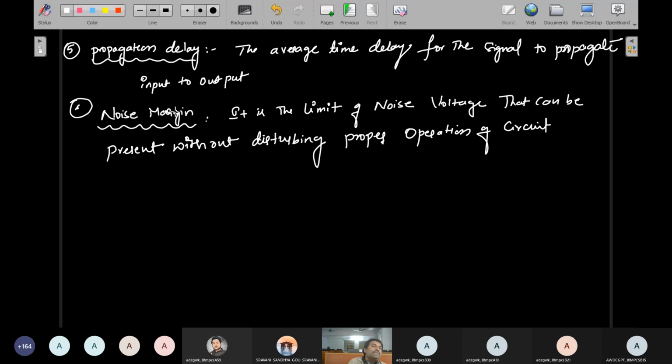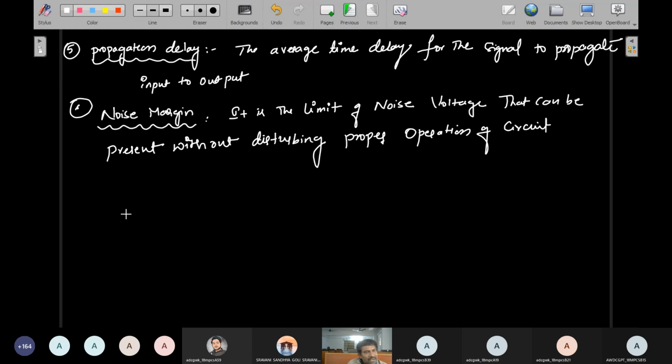Margin means there is a limit, because every instrument has some noise. Noise is nothing but a distortion, some disturbance. How does disturbance arise inside the circuit?